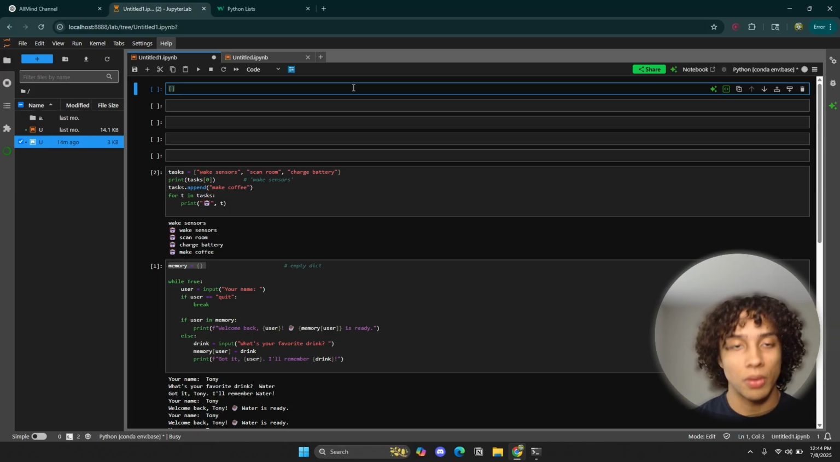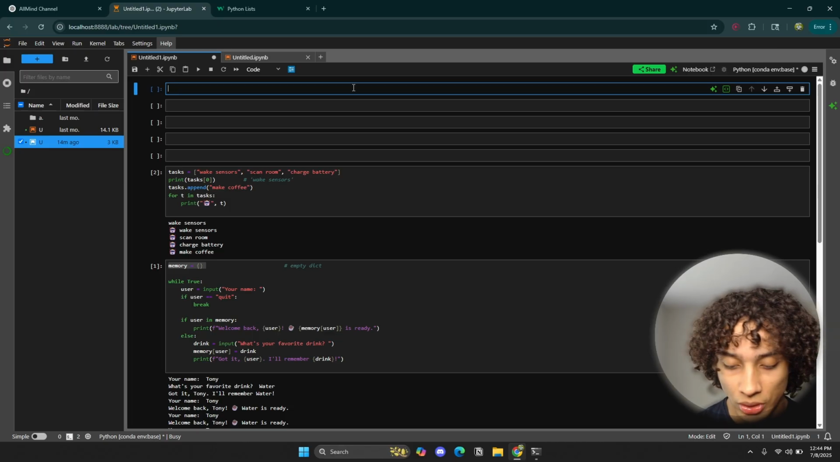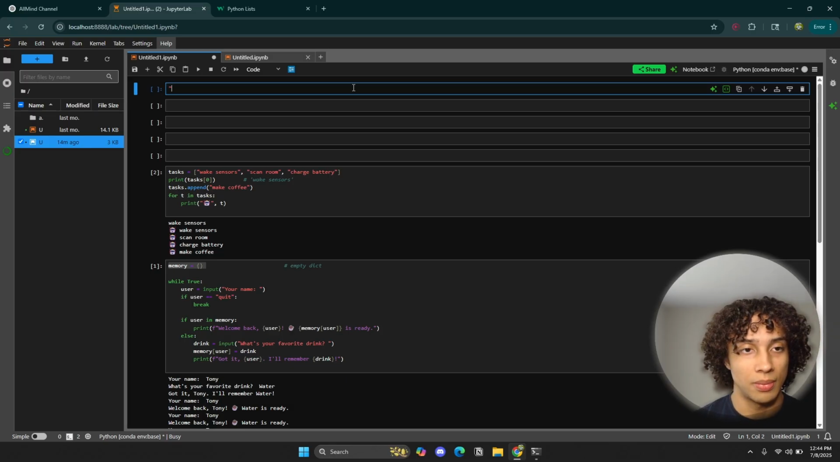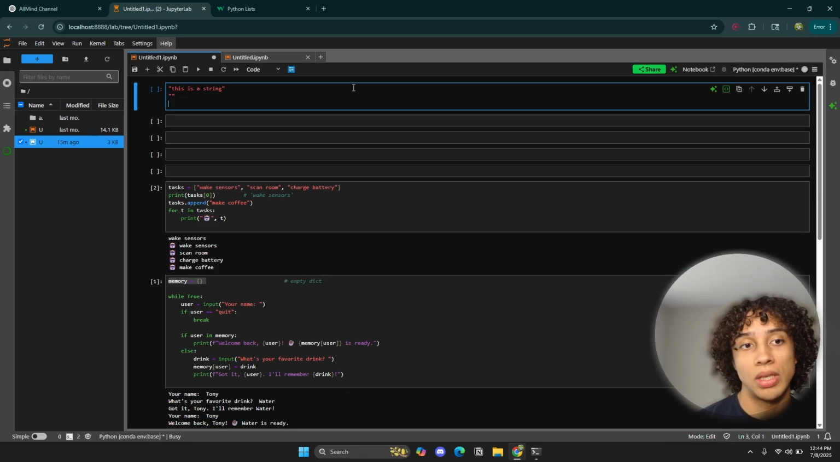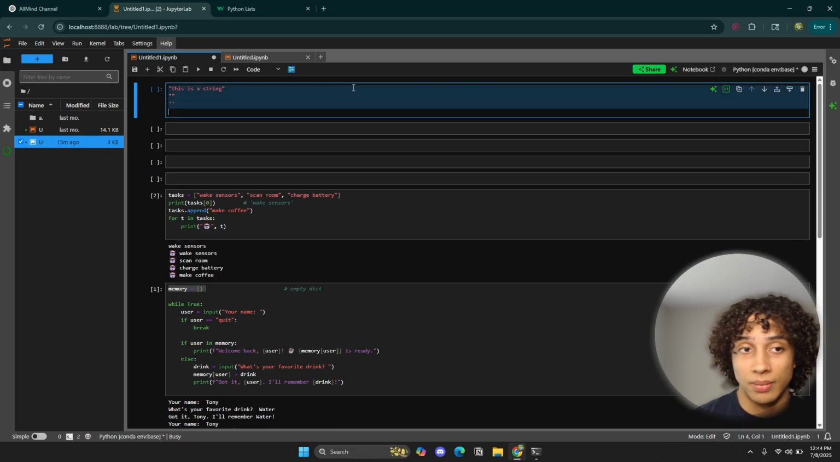Now, in programming, we talked about data, right? We talked about how there are string data types. This is a string. A string data type is just text, and you define it through quotations. You can define it with these double quotations or the single quotations. That's it. That's a string data type.